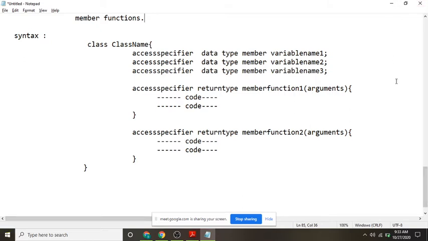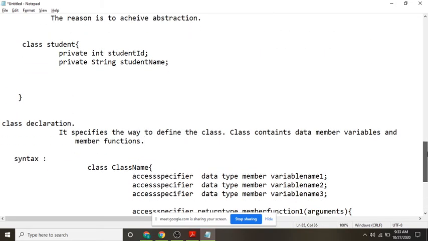Okay, wait. See, my definition is not perfect. If you want a perfect definition, you can see it in your textbooks. I'm just writing the way we can understand.